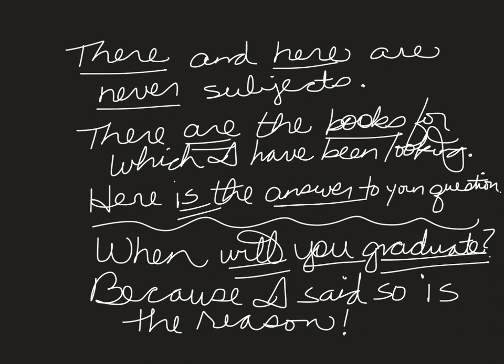And sometimes, in this case, delayed to the end or very close to the end of your sentence. If this is the case, it is often because the author is trying to accentuate the subject and make it stand out and therefore sticks it at the end. So our last sentence example here is, because I said so is the reason.